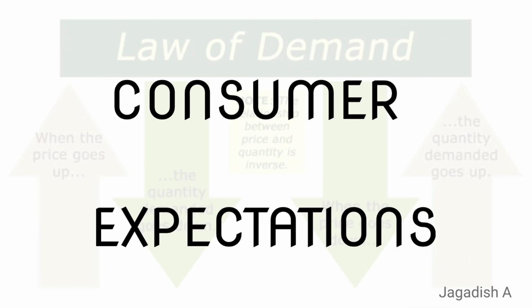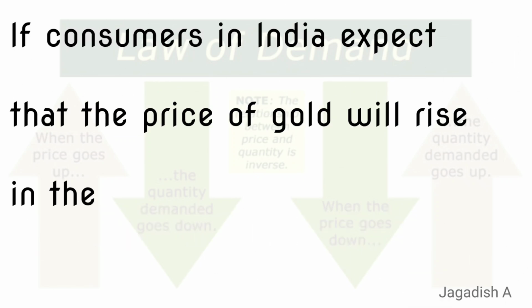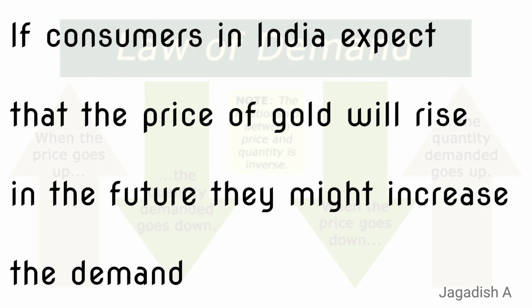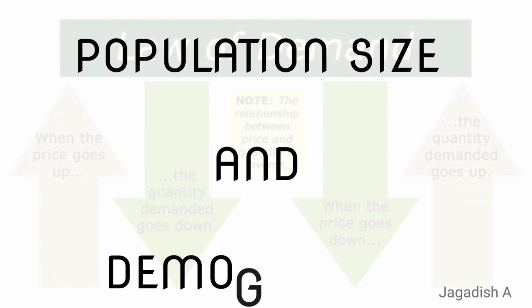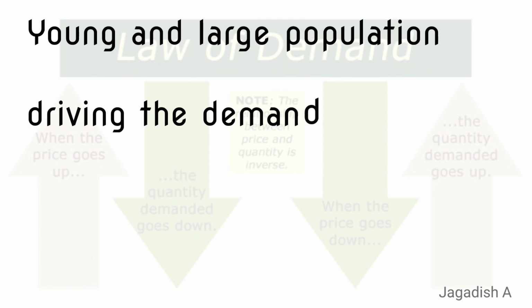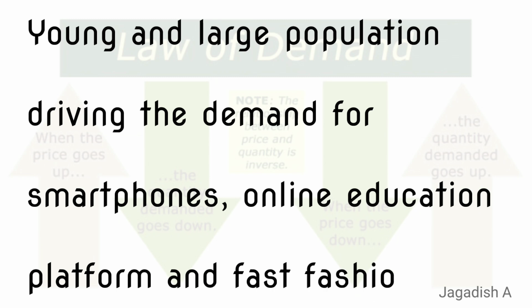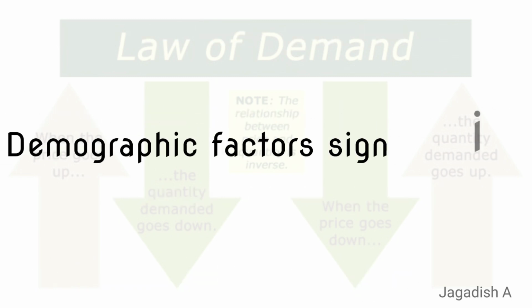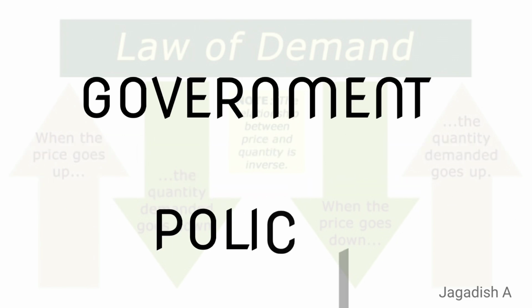Consumer expectation. If consumers in India expect that the price of gold will rise in the future, they might increase their demand for gold now. Population size and demographic. India has a young and large population, driving the demand for smartphones, online education platforms and fast fashion. These demographic factors significantly influence demand pattern.